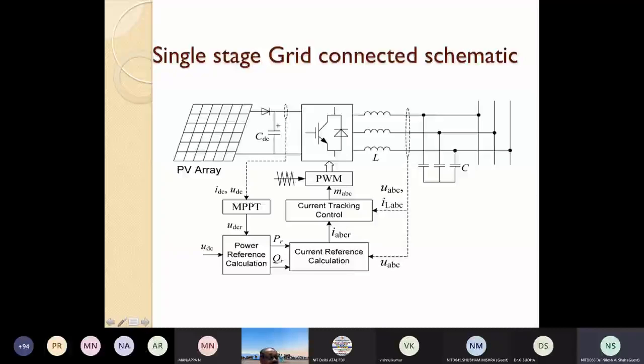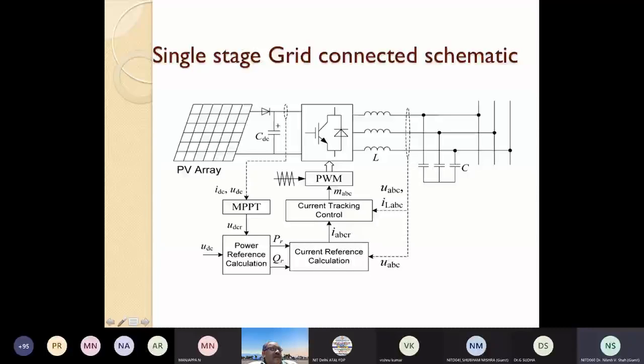See, suppose your DC voltage is 600 volt and your AC voltage is 400 volt RMS, then tell me what will be your M value approximately, M peak. Nearly one, nearly 0.85 to 0.9. Let us take one.